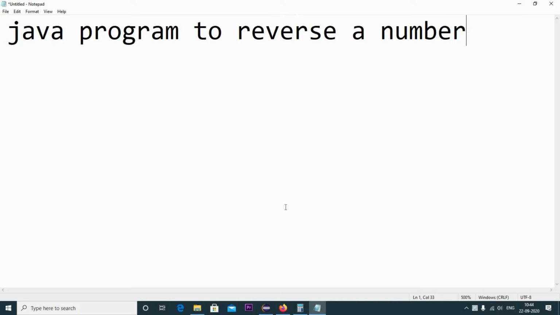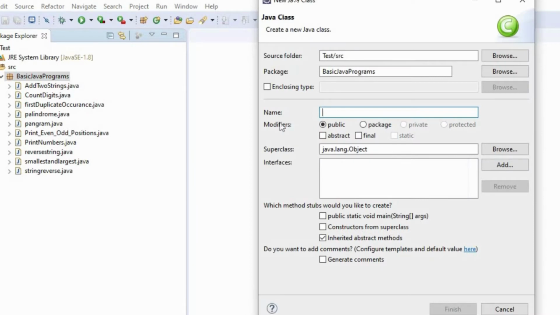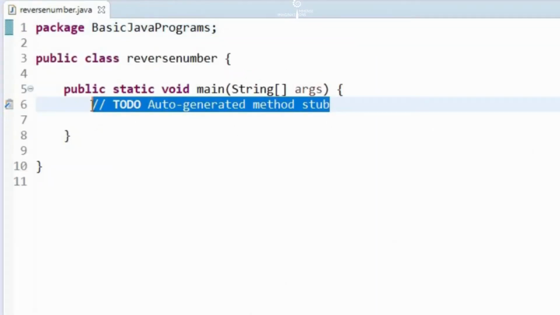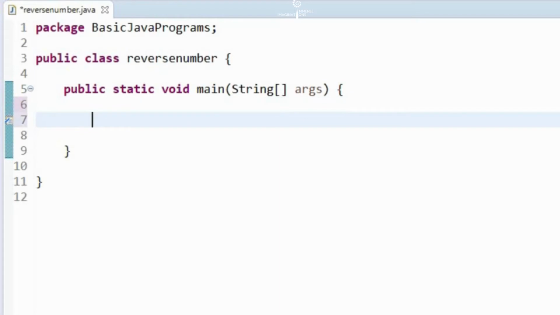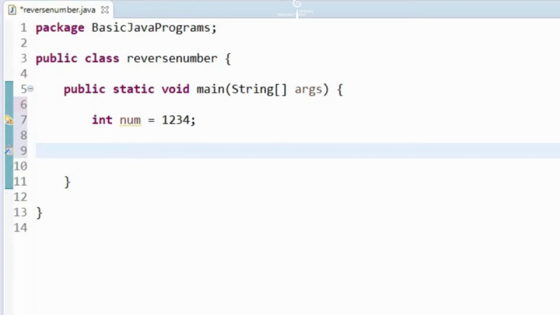In today's video, we will write a Java program to reverse a number. Let's get started. I'm creating a new class. Let's include the main method. Let's say we have a number 1 2 3 4. Okay, we can do this in two methods. So let's look into method 1.